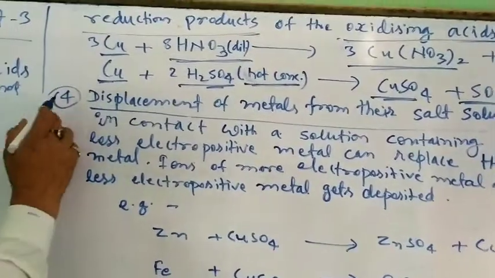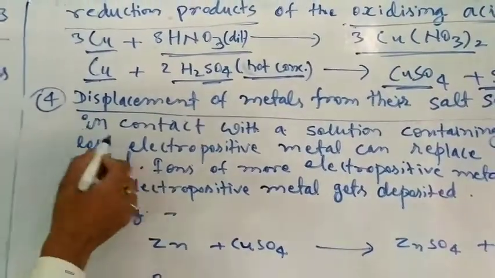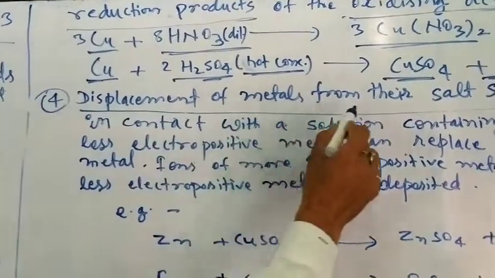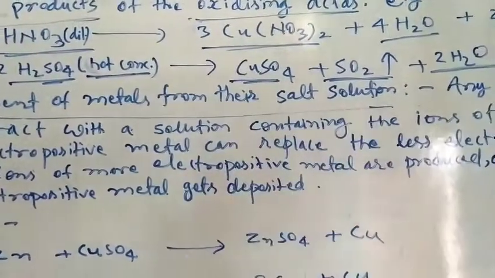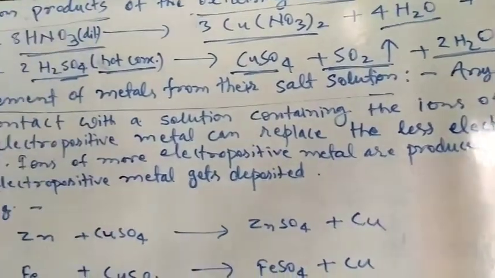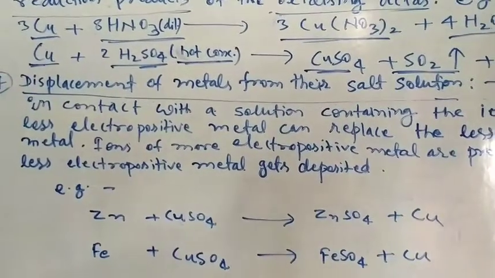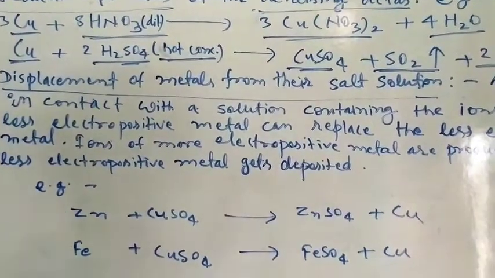Now we deal with the fourth point of the chemical properties of metals, that is, displacement of metals from their salt solution. As we know, all metals are not equally strong or equally weak; they are differently strong or weak.